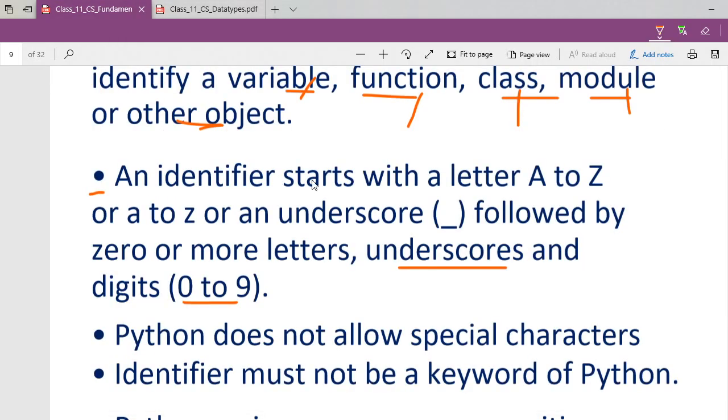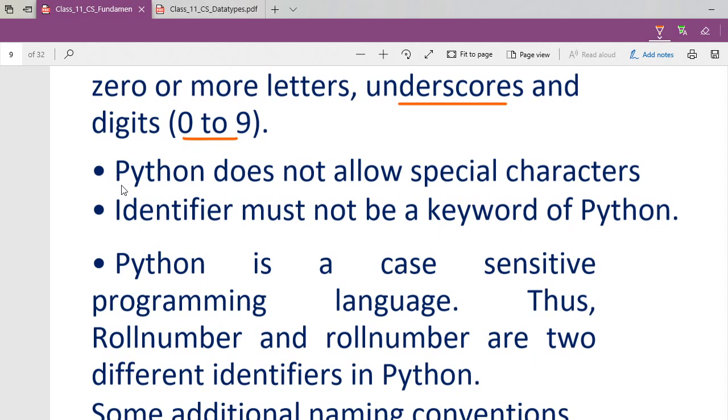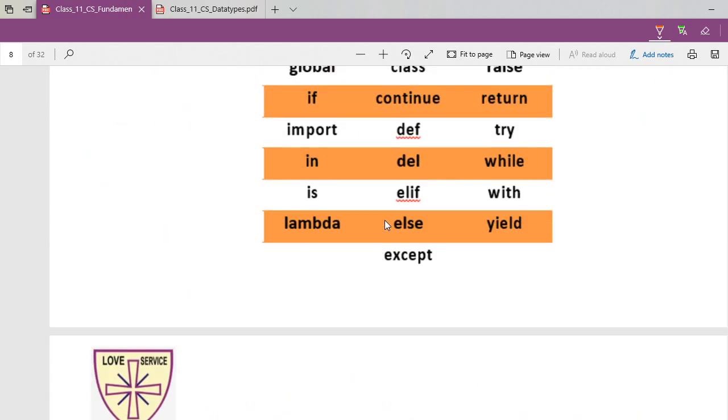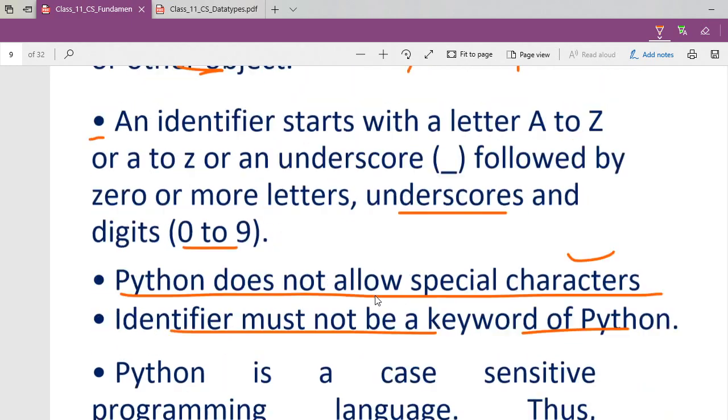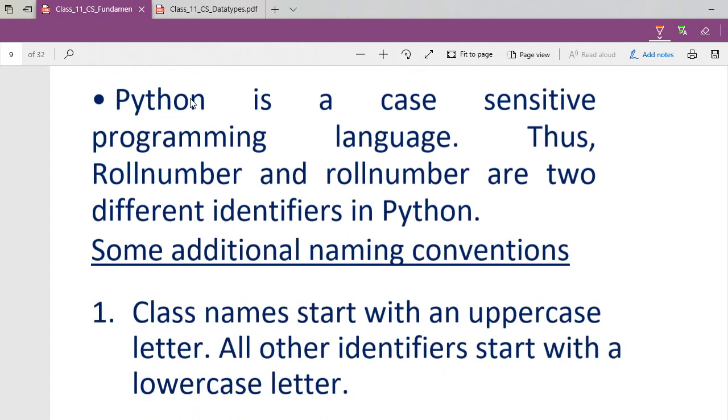Okay, this is Python. So this is the first point: an identifier starts with a letter, capital A to Z or small a to z, or an underscore, followed by numbers and so on. Next one. Python does not allow special characters. An identifier must not be a keyword. So whatever keywords we have learned, they should not be used as your identifier.